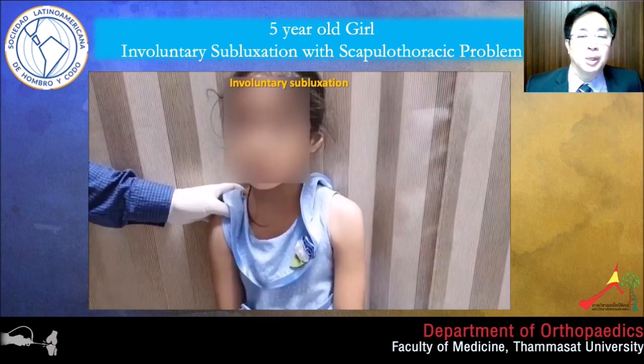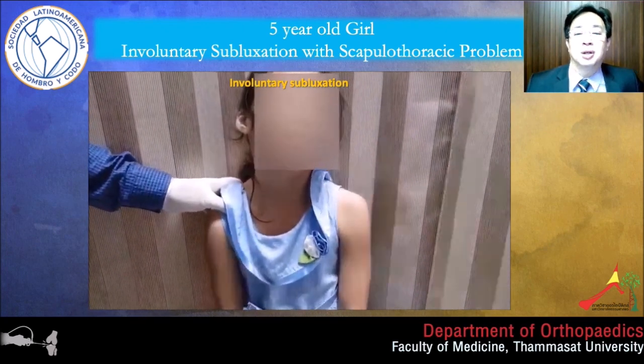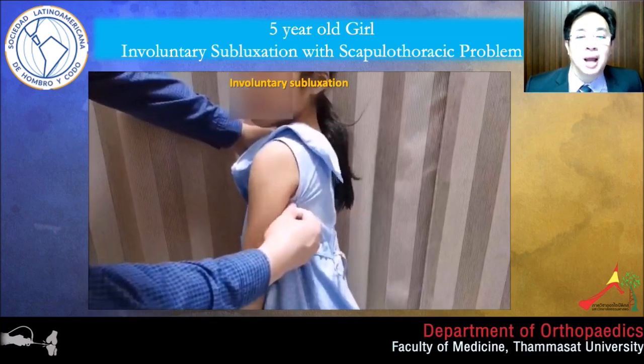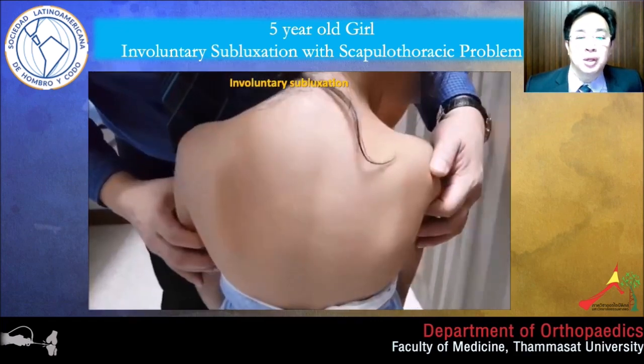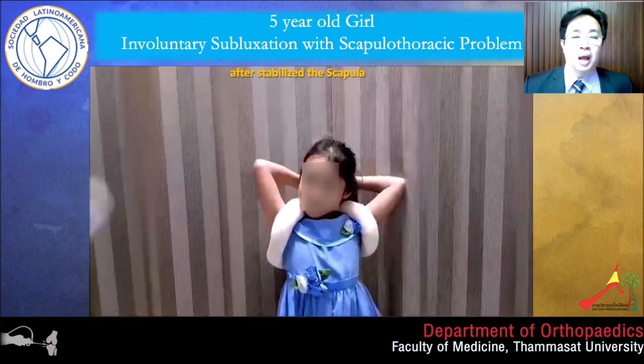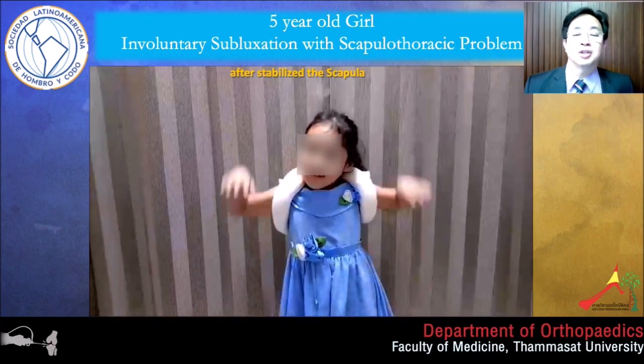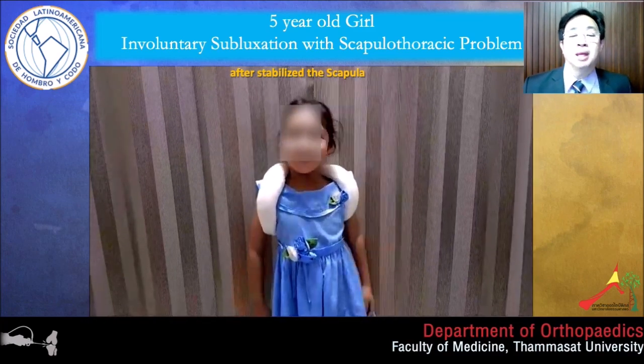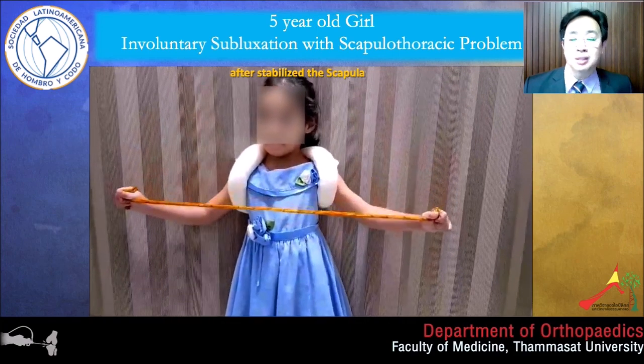Here is a young girl with involuntary shoulder subluxation. Look at her scapula, it's unstable. After I immobilized her scapula, the shoulder subluxation stopped. I reminded her to do scapular retraction with figure 8 and train her periscapular muscles. She is getting better after 6 months, really happy, with less uncontrolled shoulder subluxation.